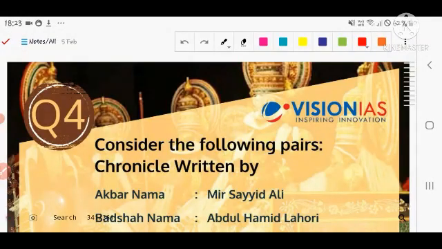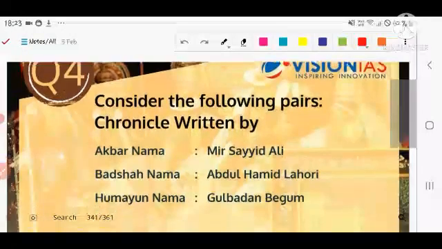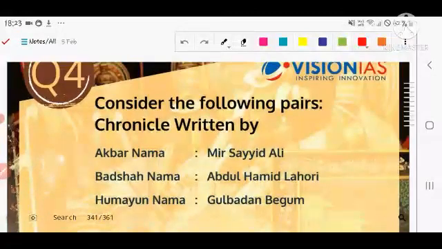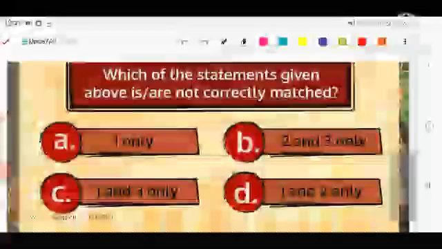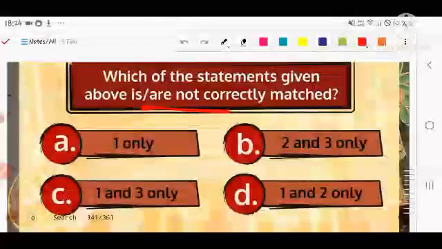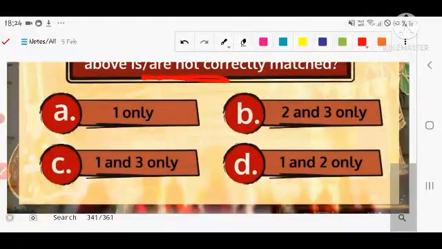The next question is related to the history section, in which they are asking about books written by which of the following authors. Akbarnama is written by Mir Sayyid Ali. Second, Badshah-Nama is written by Abdul Hamid Lahori. Number third, Humayun-Nama is written by Gulbadan Begum. You have to choose the incorrect statement from the given options. The options in front of you are: first, second and third; first and third; first and second.